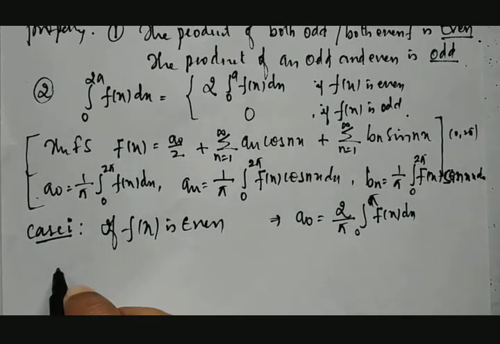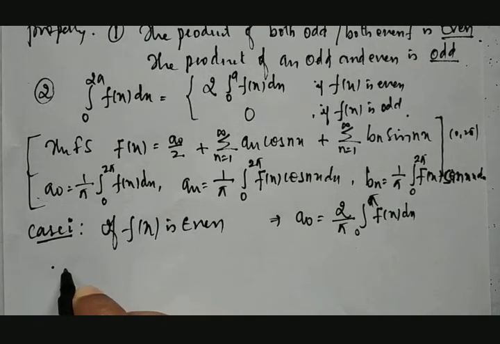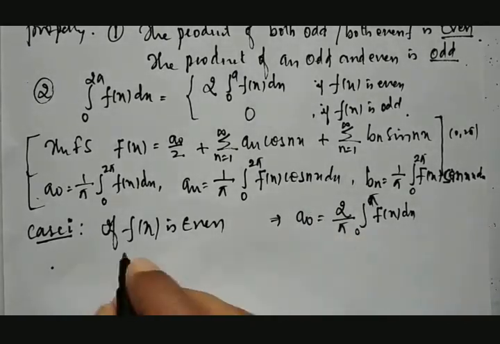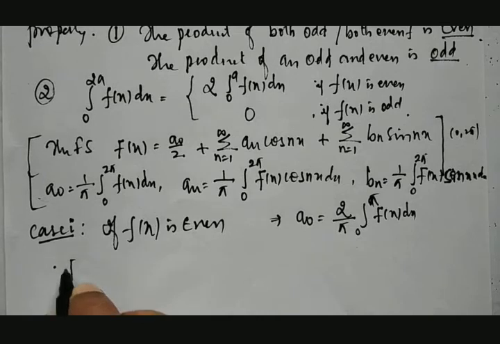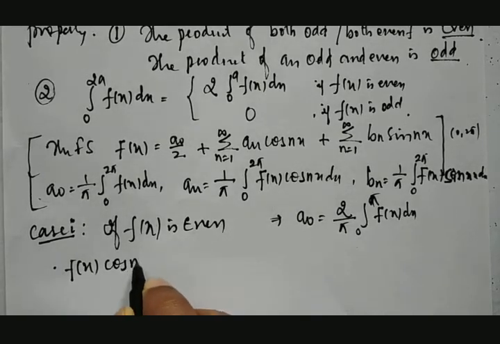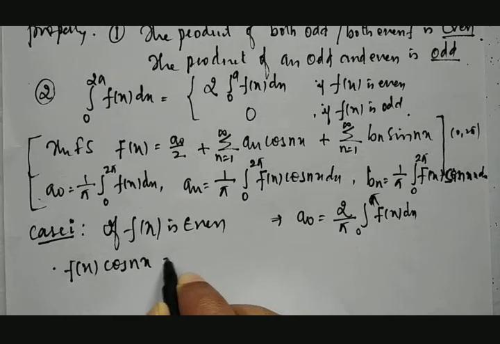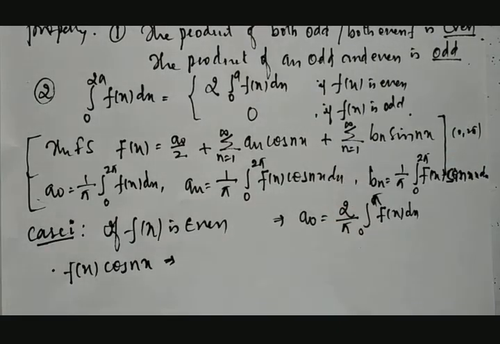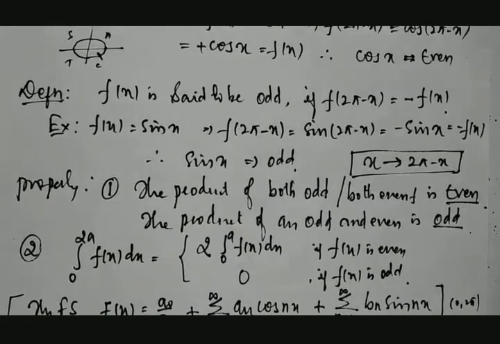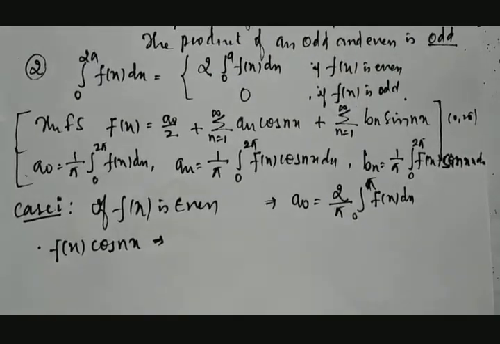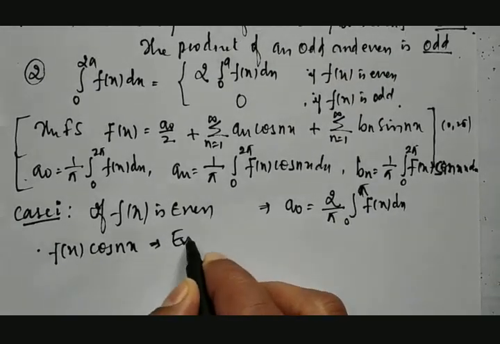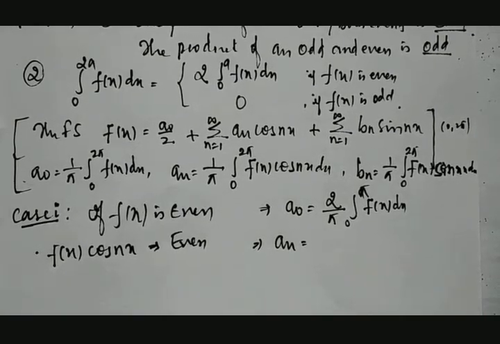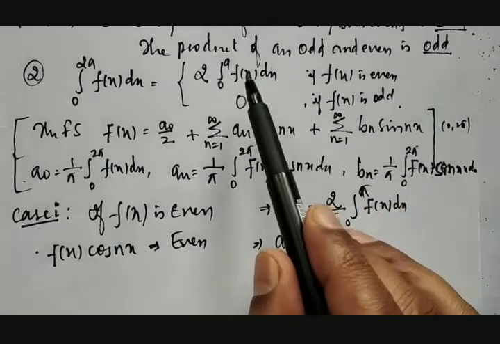Okay, and being the product of two functions, in the second one f of x into cos nx is required. Here f of x is even and cos is always an even function. So even into even will be equal to even. Therefore an can also be calculated using this formula. So this formula will get modified due to this property.